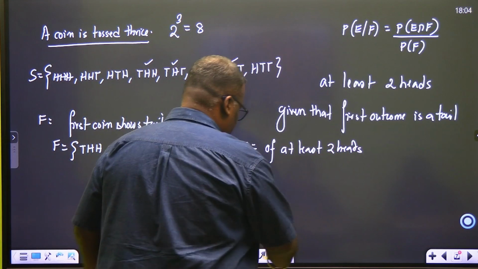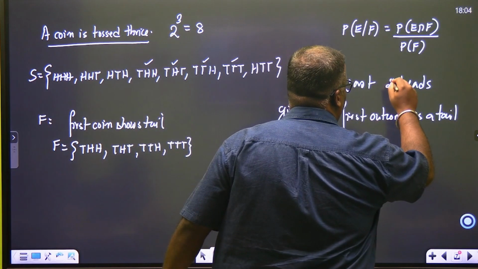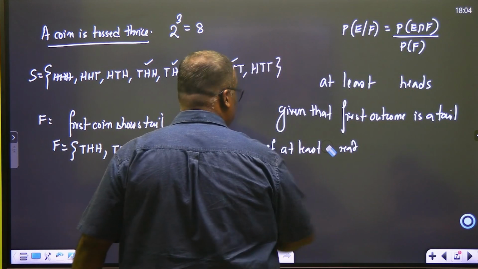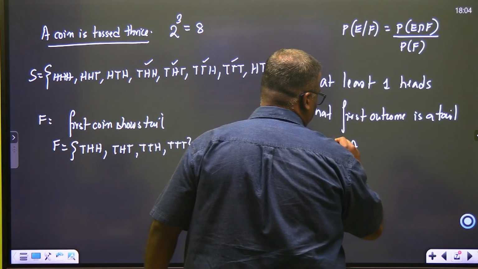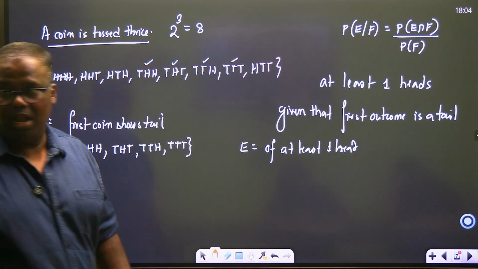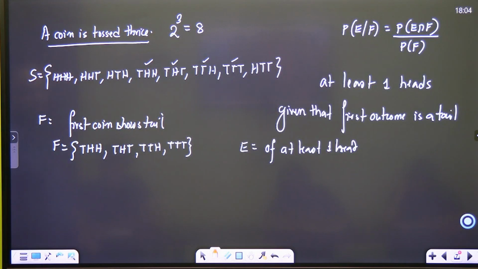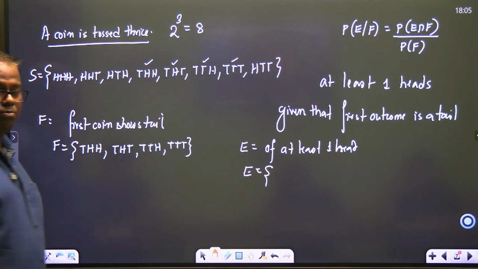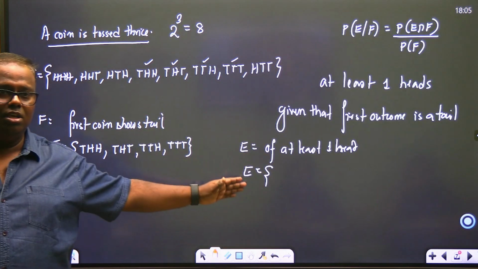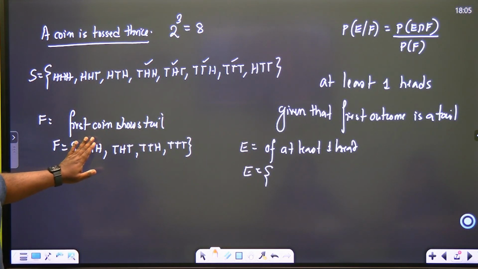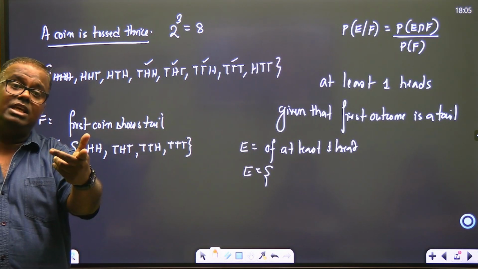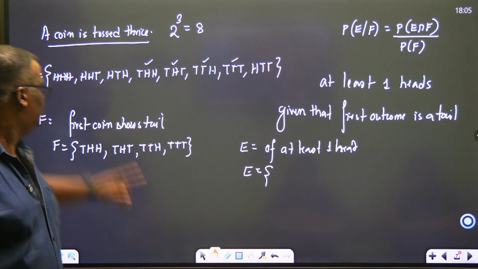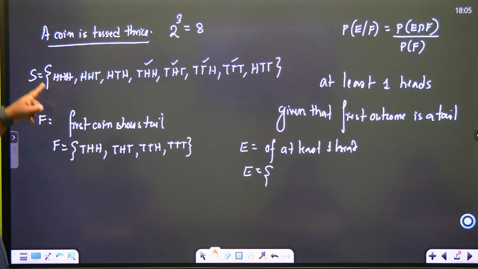At least two heads नहीं, at least one head करो इसको, नहीं तो interesting नहीं होगा. At least one head. ठीक है भैया? तो आ जाओ E को बनाते हैं. अच्छा, अभी E को जब बनाओगे ना, when you're now formulating for E, you don't bother about this. You only bother about E, and E says at least one head. Does this qualify? Yes.